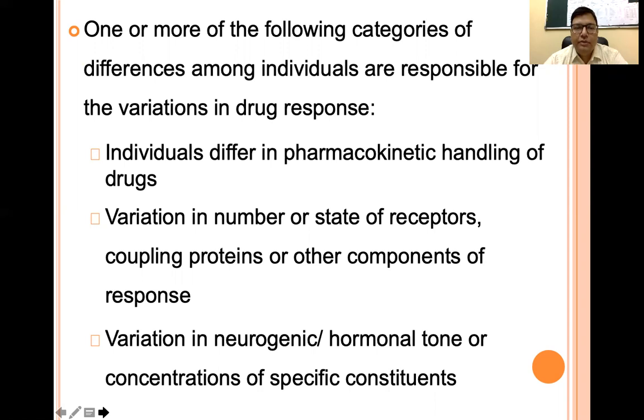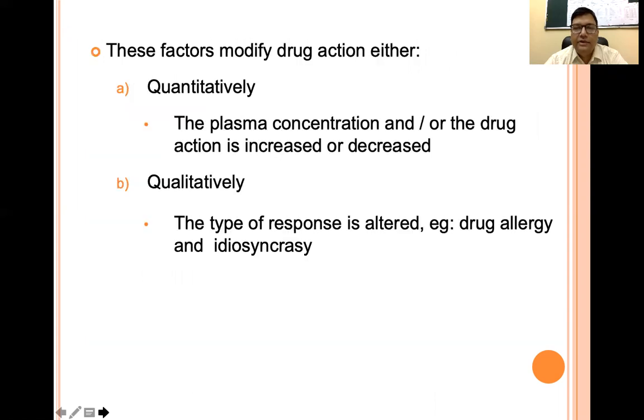There can also be variation in the number and state of the receptor, coupling protein or the other components which are involved in the response. So the response on two different occasions can be different in the same individual also. There can be variation in the neurogenic or the hormonal tone or concentration of specific constituents like the endogenous substances.